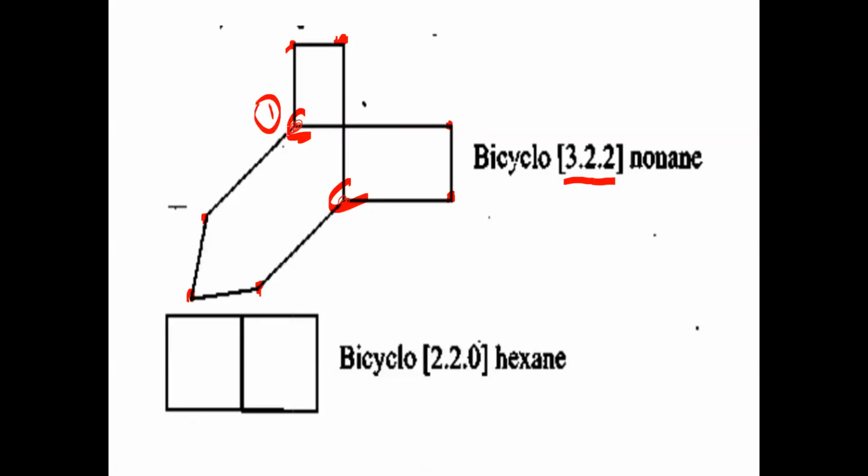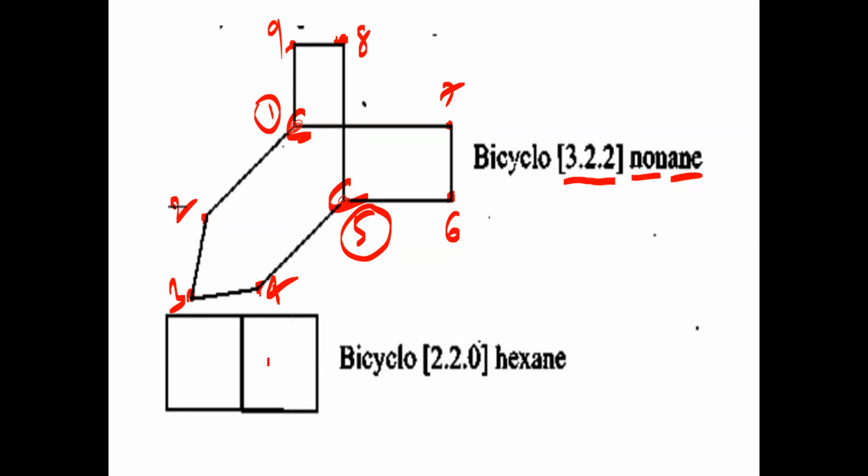We have to follow the longest path first in the bicyclo case. The longest path: 2, 3, 4, 5. After coming to the second head carbon, we go to the other bridges. This is a 2 carbon bridge, this is a 2 carbon bridge. So 5, 6, 7, 8, 9. So like this, 9 carbon atoms means nonane.